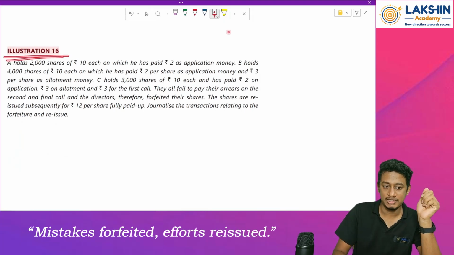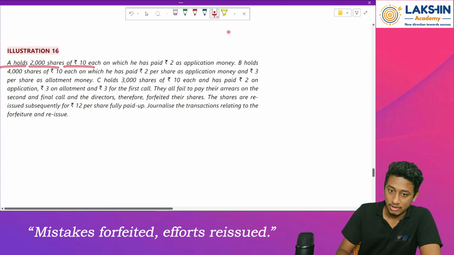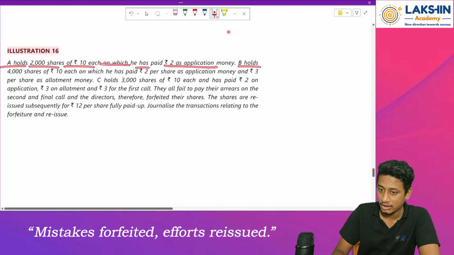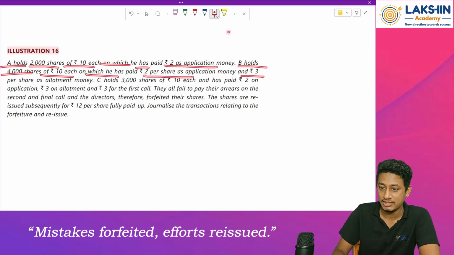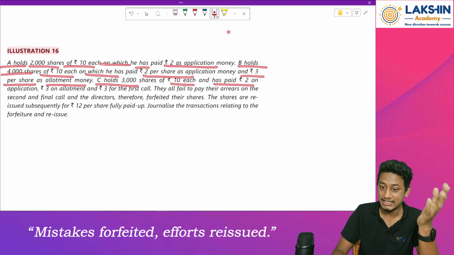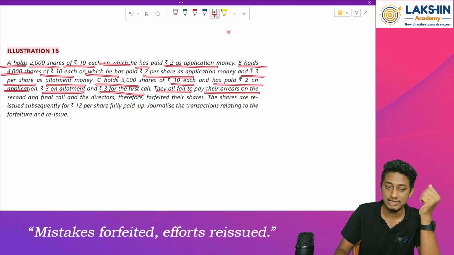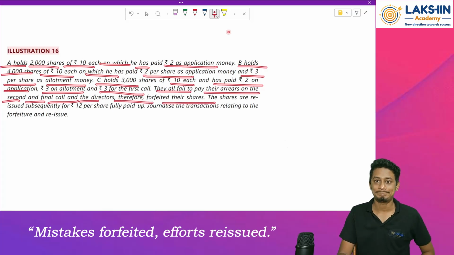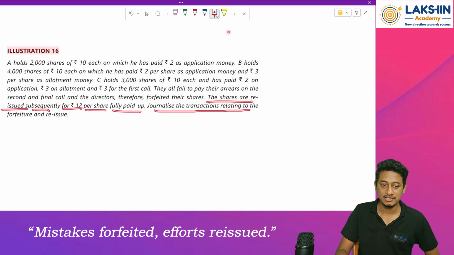Now illustration number 16 from your study material. Mr. A holds 2,000 shares of rupees 10 each, on which he has paid rupees 2 on application money. Mr. B holds 4,000 shares of rupees 10 each, on which he has paid 2 rupees on application money and rupees 3 on allotment money. Mr. C holds 3,000 shares of rupees 10 each. He has paid 2 rupees on application, 3 on allotment, 3 on first call. They all fail to pay the arrears on their second and final calls, and the directors therefore forfeited the shares. The shares are reissued subsequently for rupees 12 per share, fully paid up. Journalize the transactions relating to the forfeiture and reissue.